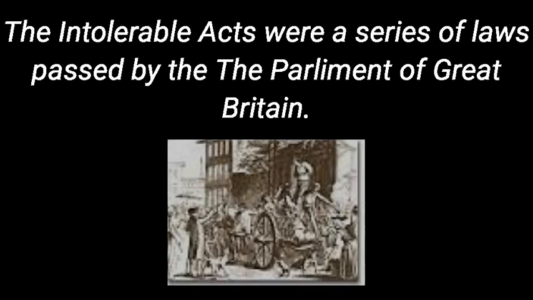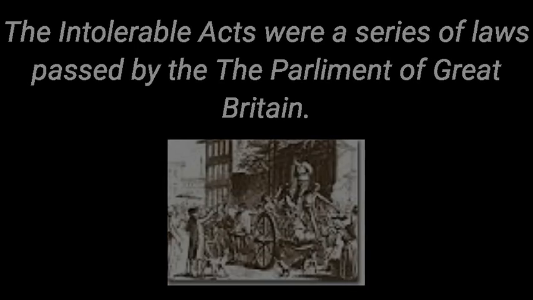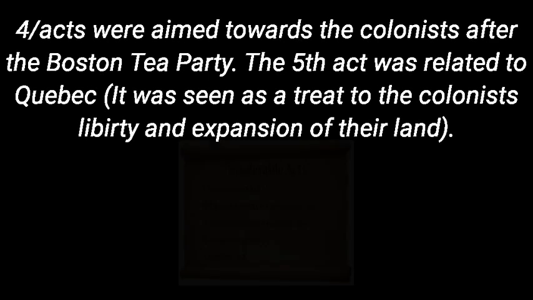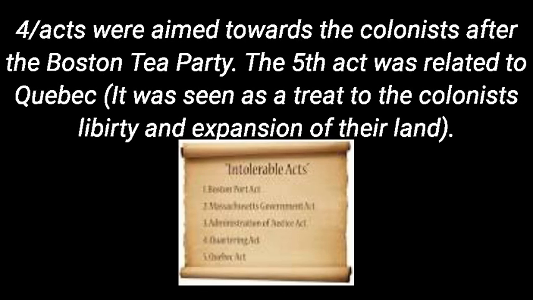The Intolerable Acts, also known as the Restraining Acts, were a series of British laws passed by the Parliament of Great Britain. Four of the acts, known as the Boston Port Act, Administration of Justice Act, Quartering Act, and the Massachusetts Government Act, were aimed at the colonists after the Boston Tea Party incident, while the fifth act, the Quebec Act, was related to Quebec. These acts were seen as a threat to the liberty and expansion of the 13 colonies.